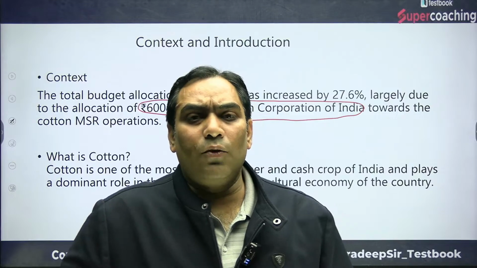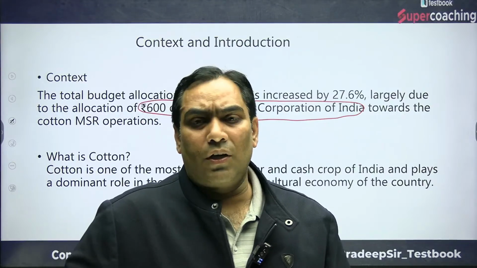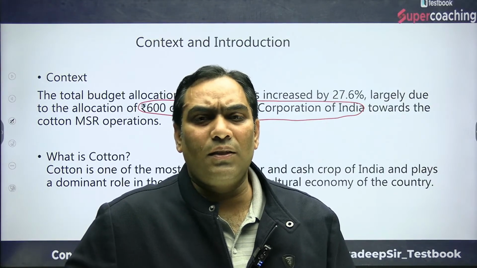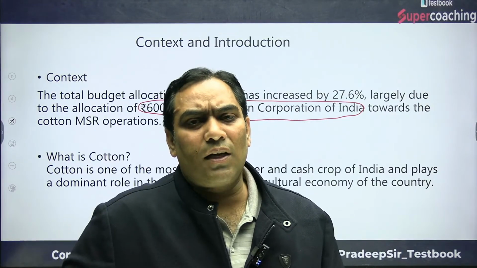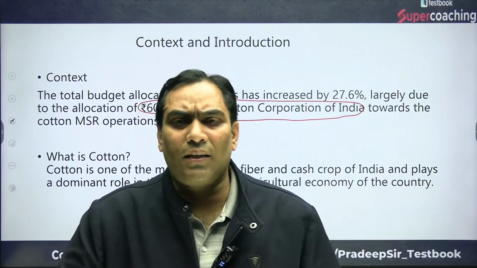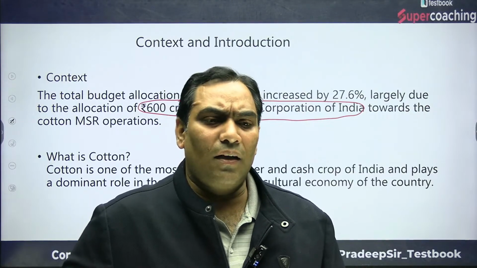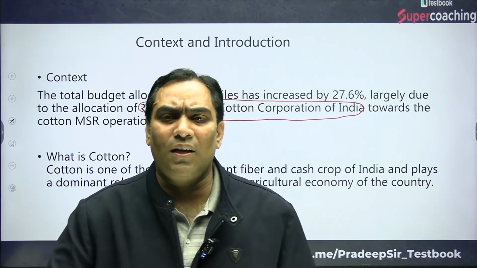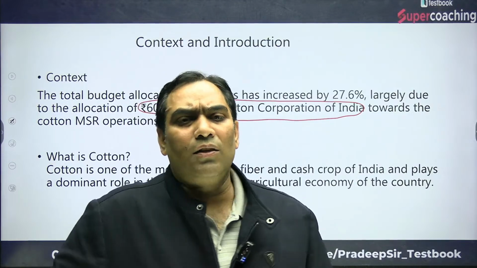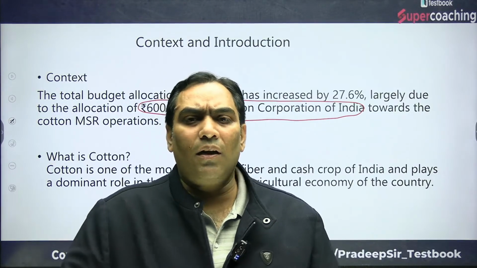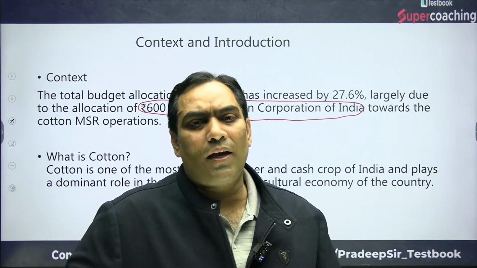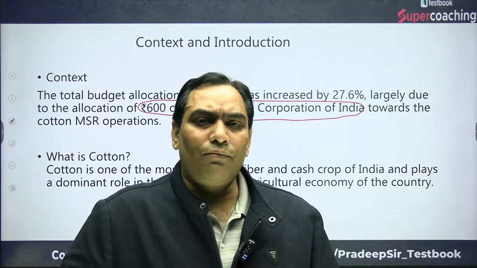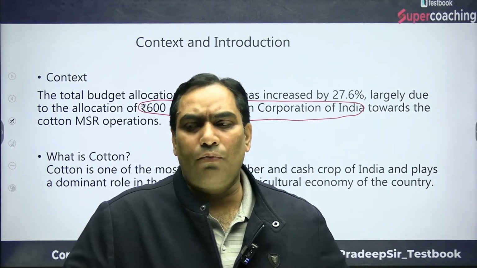So let me tell you in what manner we are going to proceed with this session. First of all, I will discuss the context as I discussed already, and after that I will discuss the status of cotton sector in India, especially some facts and figures related to production and consumption. We will discuss it in terms of the global scenario as well as in context to India. After that, I will discuss the significance of cotton sector.